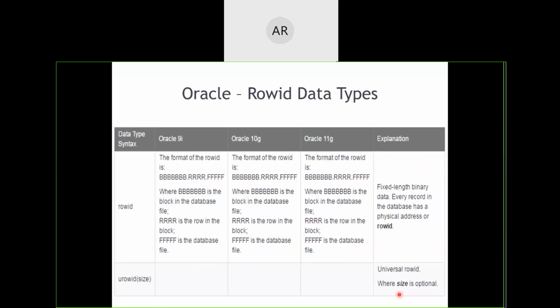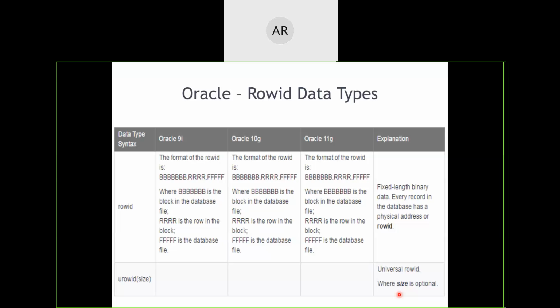Then we have a specific number which will represent each and every row in a table. Each and every row in a table is identified with a primary key, right? But Oracle doesn't depend on us to specify the primary key. For example, while creating the first table, we did not create a primary key. So if the primary key is not there, will Oracle not identify each row separately? No, Oracle has its own variable called the row identifier, which is used to identify each and every row individually.